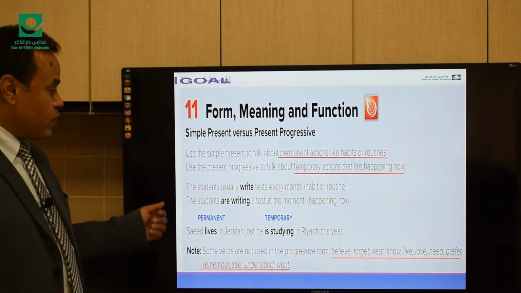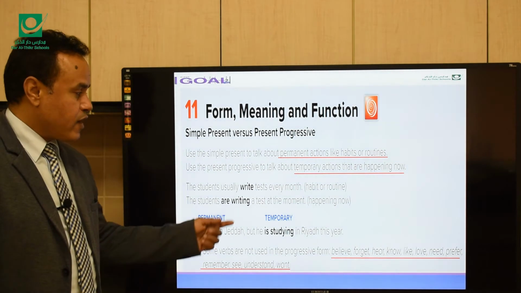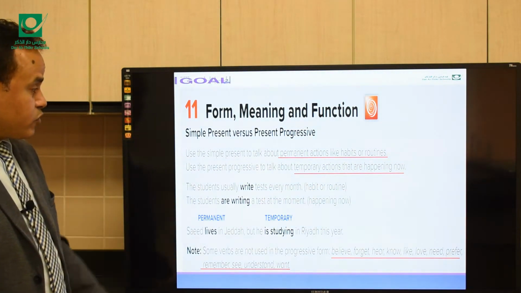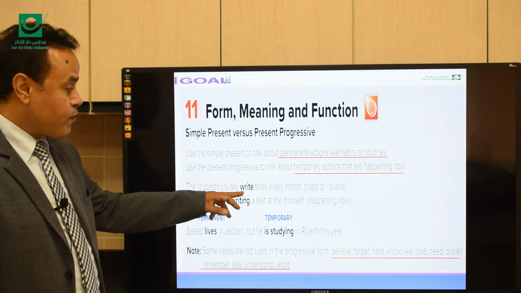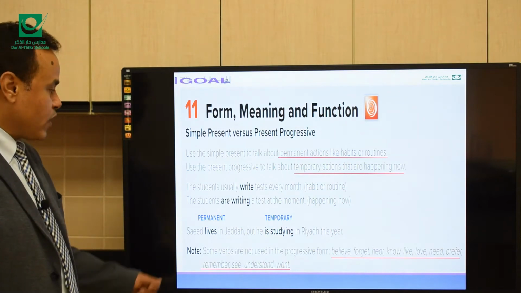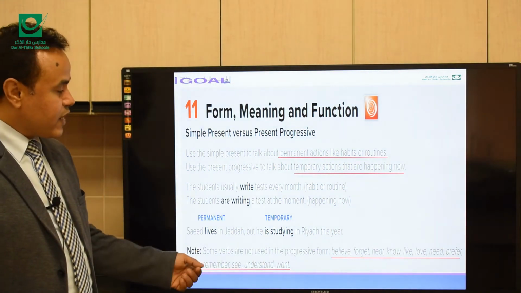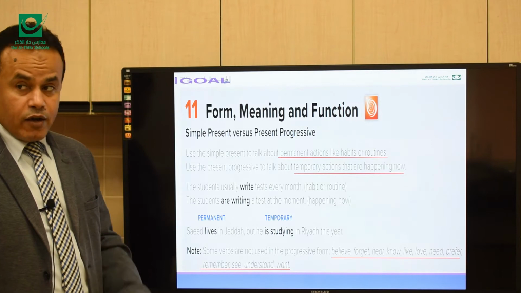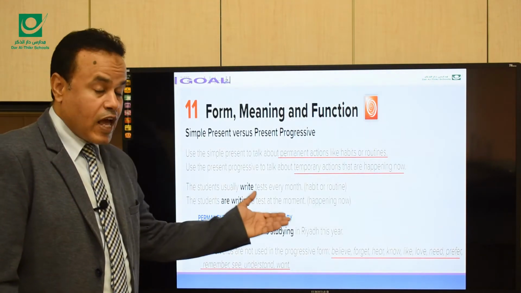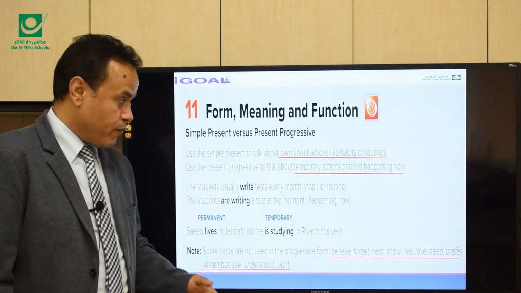The students usually write tests every month. This is a habit or a routine. Again, the students usually write tests every month. This is a habit or a routine. But the students are writing a test at the moment. Now, they are writing a test. This is an action that is happening at the time of speaking.